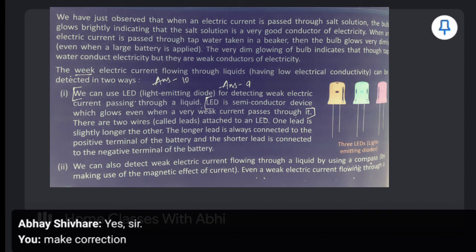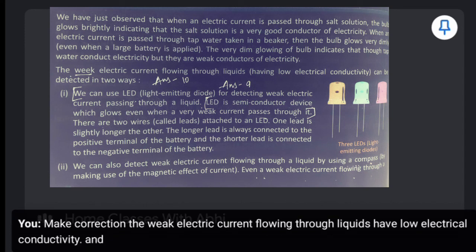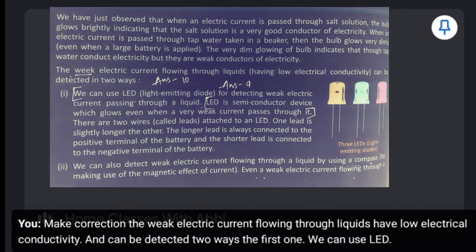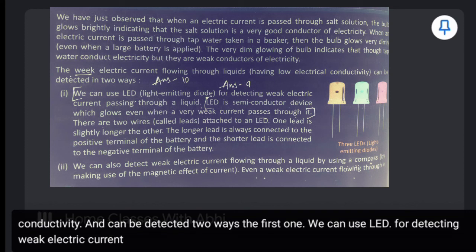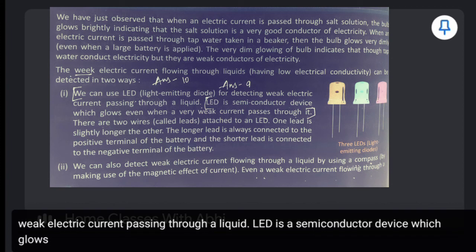The weak electric current flowing through liquids have low electrical conductivity and can be detected in two ways. The first one, we can use LED for detecting weak electric current passing through a liquid. LED is a semiconductor device which glows even when a weak current passes through it.